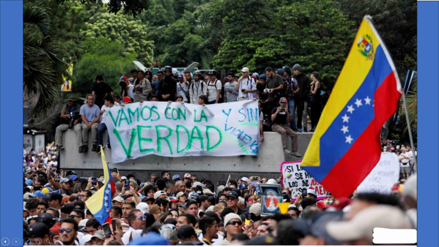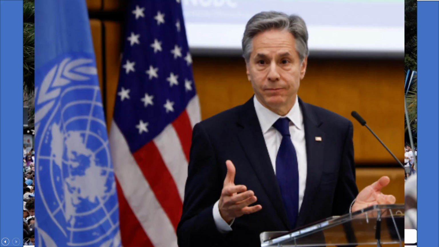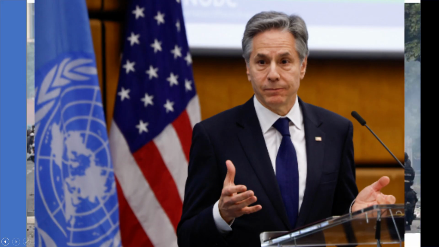What is the United States of America's reaction on Venezuela's election controversy? The United States government has expressed serious concerns over the Venezuelan election results, stating that they do not reflect the will of the Venezuelan people. Secretary of State Antony Blinken has demanded that Venezuelan electoral authorities publish fair and transparent election results. Blinken also expressed doubts about the veracity of the results and indicated that the U.S. awaits reports of international observers.